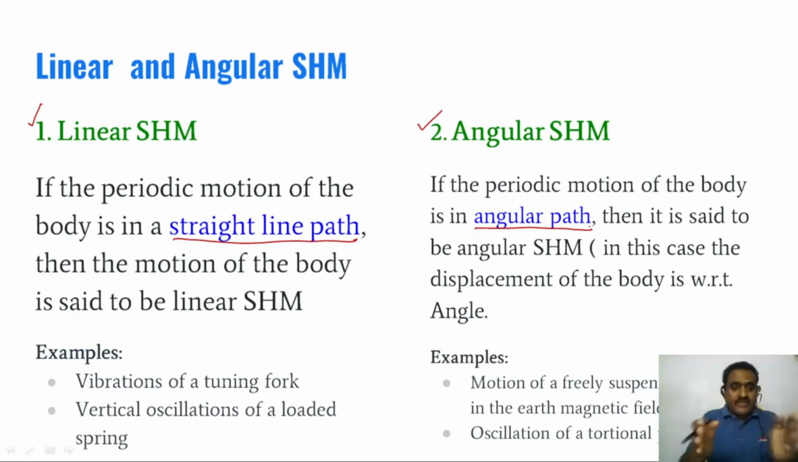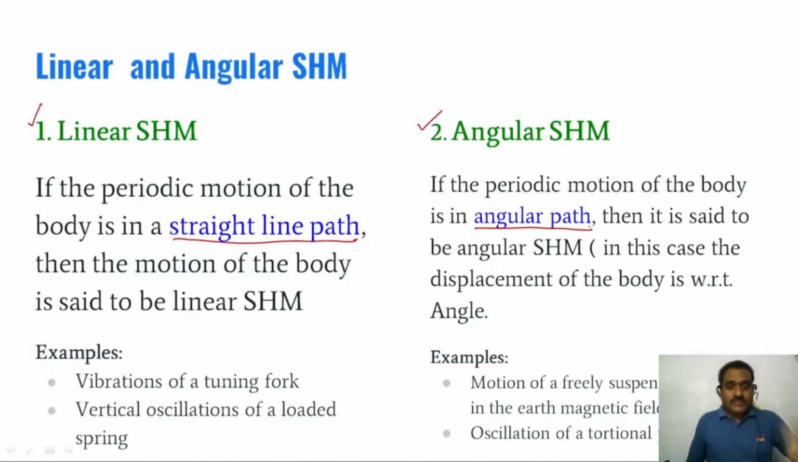Here we can also give one question: what are the differences between linear simple harmonic motion and angular simple harmonic motion? The main difference: first, linear simple harmonic motion is in a straight line path, and angular simple harmonic motion is in an angular path. These are the two types.